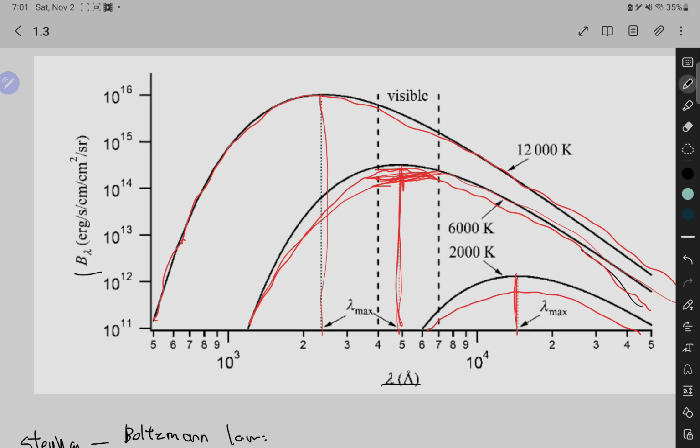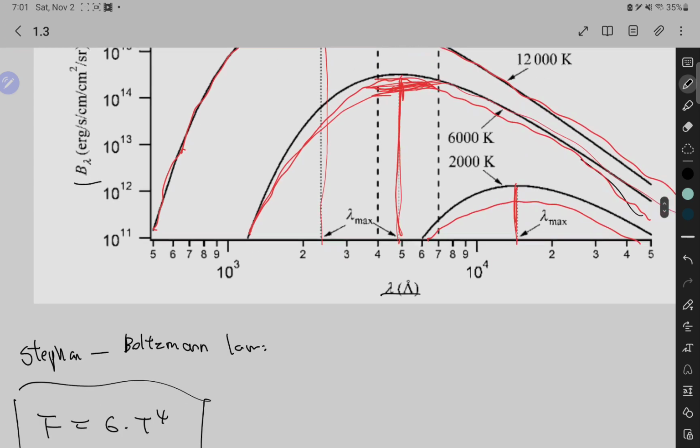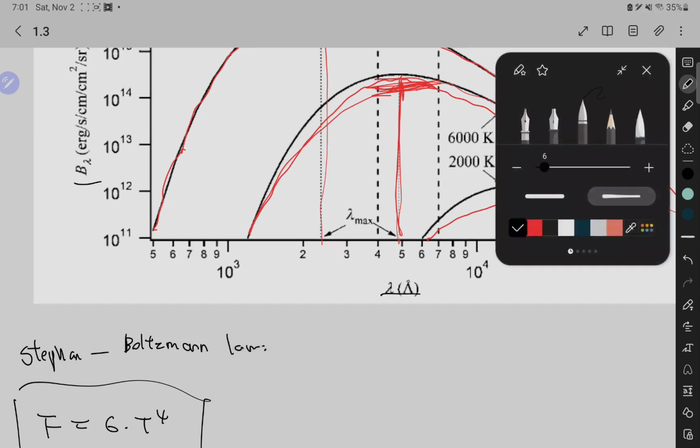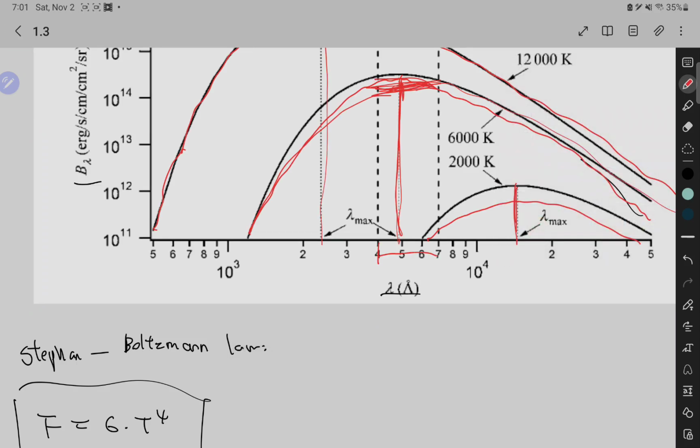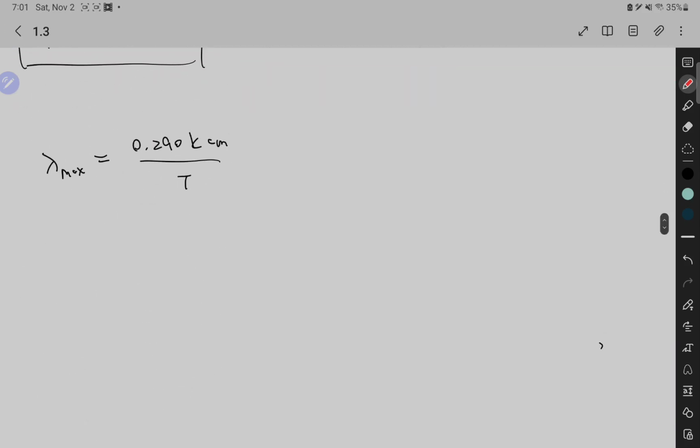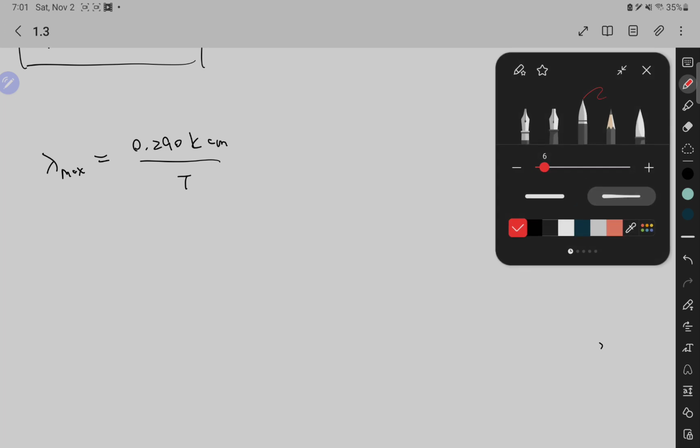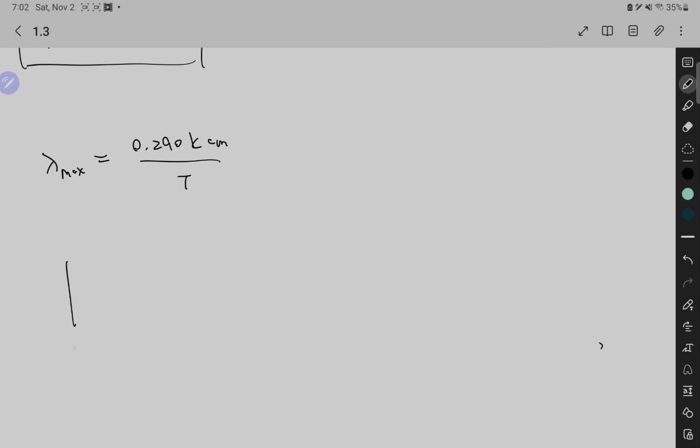If we follow that logic, you can see here the visible spectrum goes from 400 to 700. If you just write that down here, 400 will be blue, 700 will be red, right?